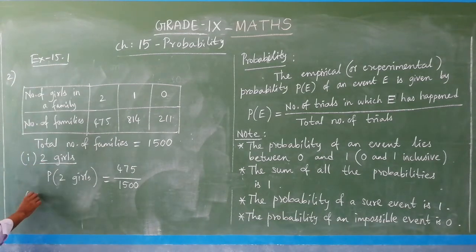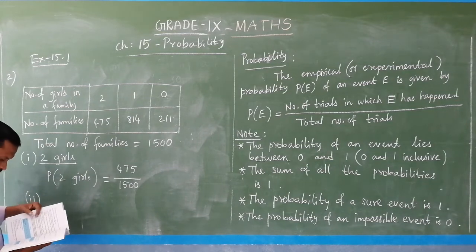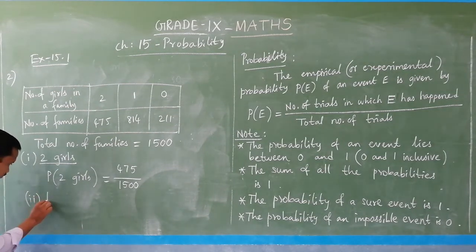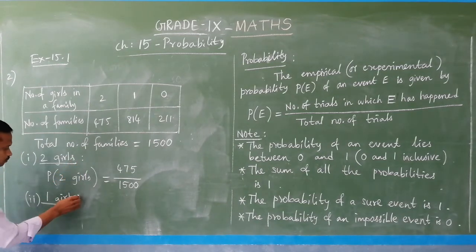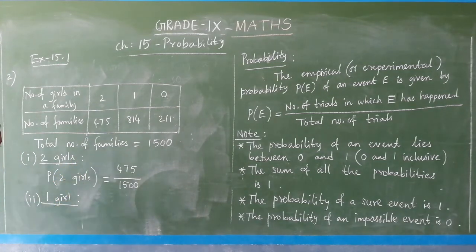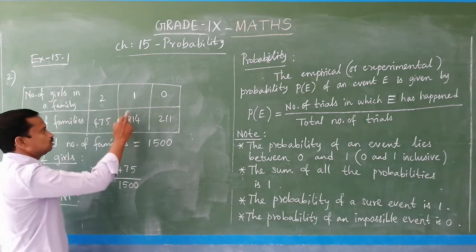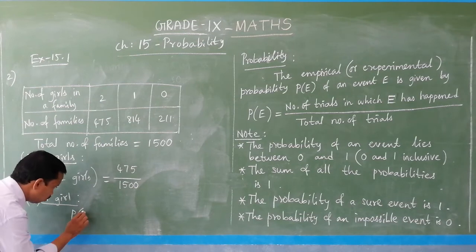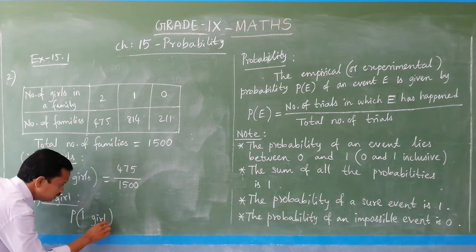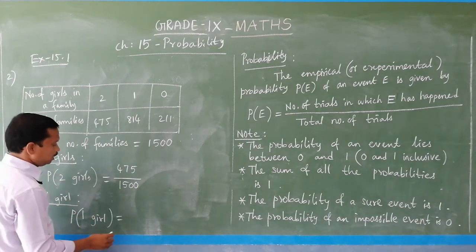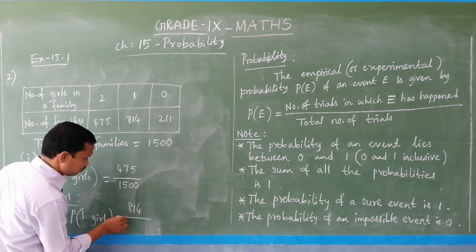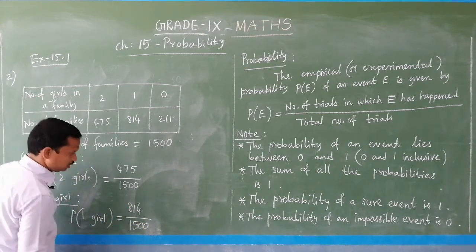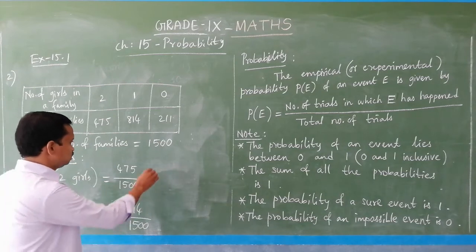And option 2, it is given 1 girl. You have to find the probability for the families having 1 girl. So, how many families having 1 girl? 814. So, probability of 1 girl, families having 1 girl, that is 814 by 1500.